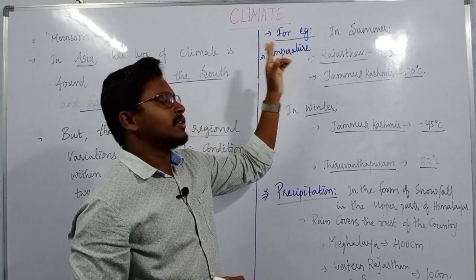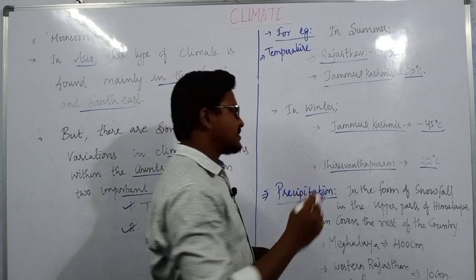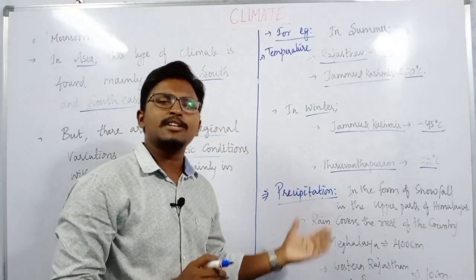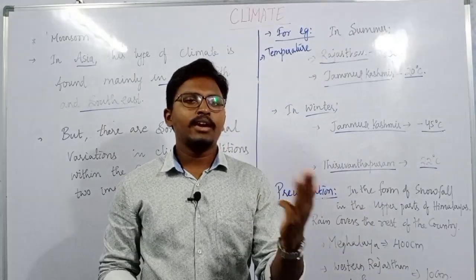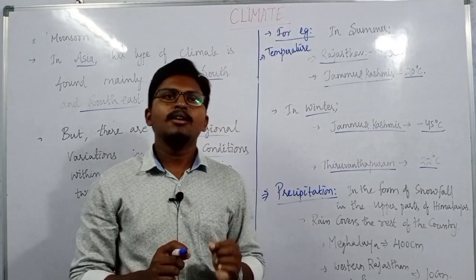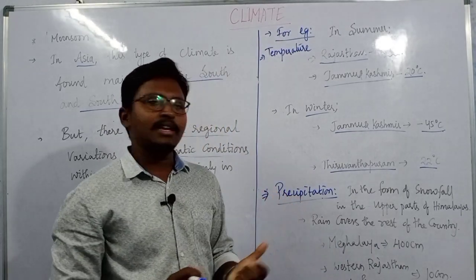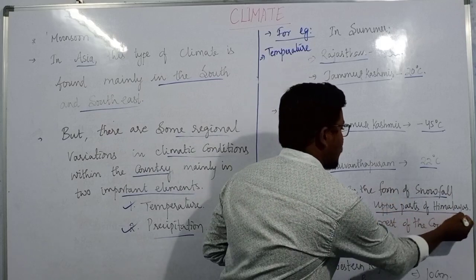So that is mainly in temperature, and the other one is precipitation. How does precipitation occur? It may occur in the form of snowfall, rain, hailstorm, dew, etc. But mostly precipitation occurs in the form of snowfall in the upper parts of the Himalayas.